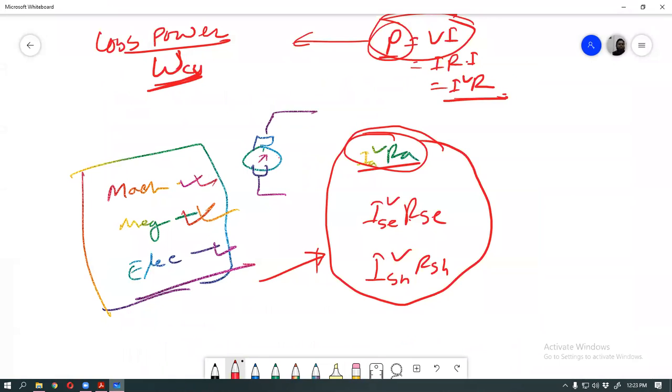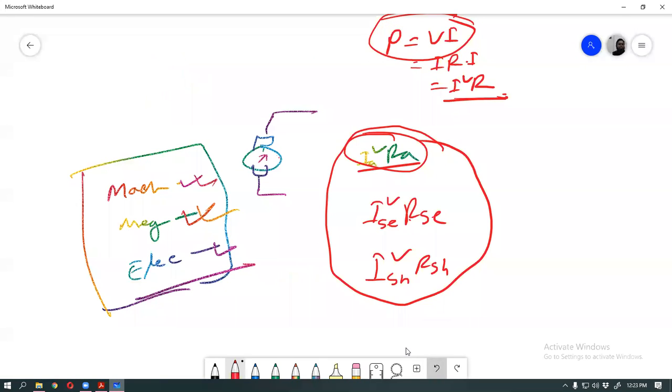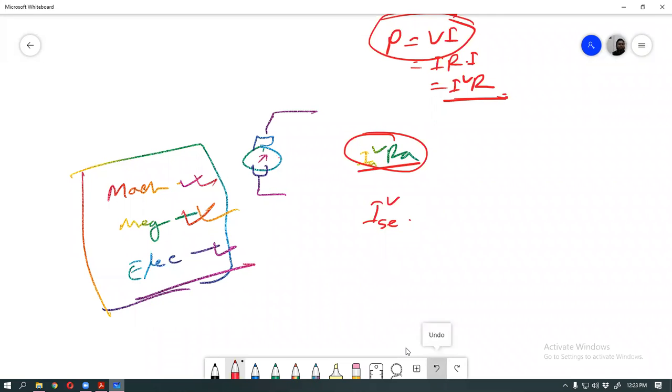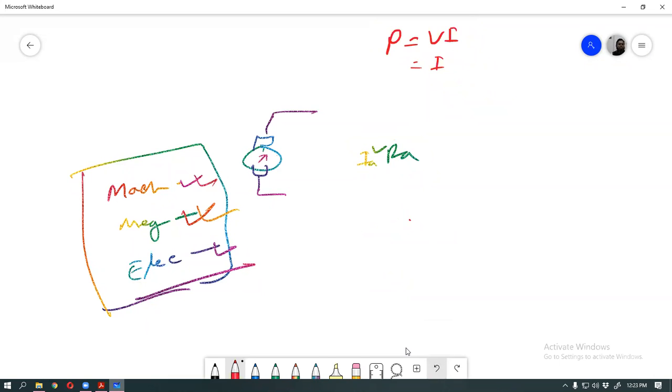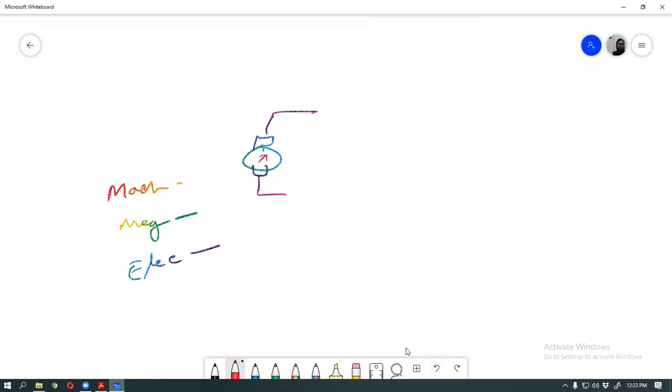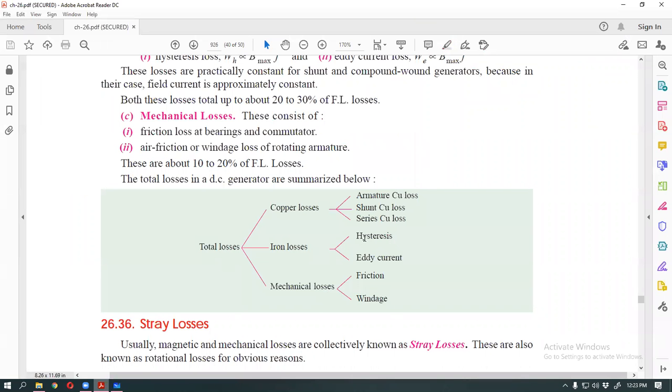And now this is the magnetic loss. Magnetic loss is of two types. At first, hysteresis loss, and another is eddy current loss. Hysteresis loss and eddy current loss.